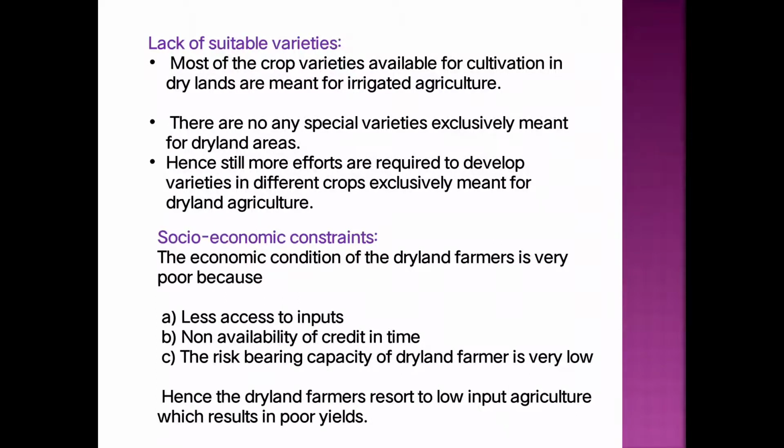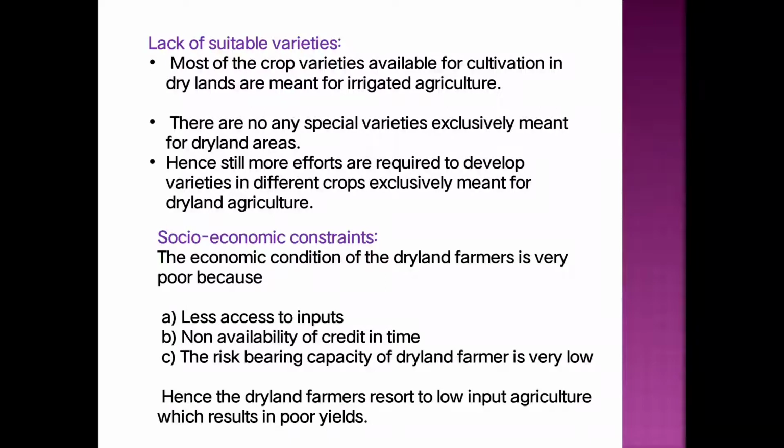So there is no availability of suitable varieties for dryland agriculture, and due to that the production obtained is very low.